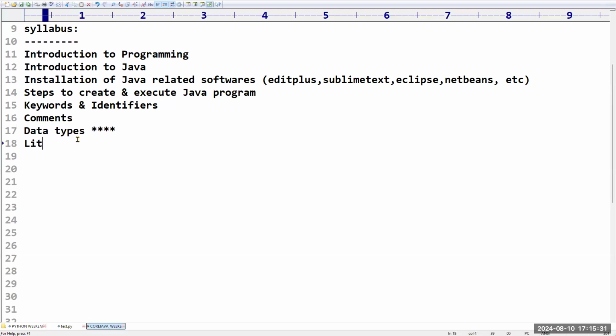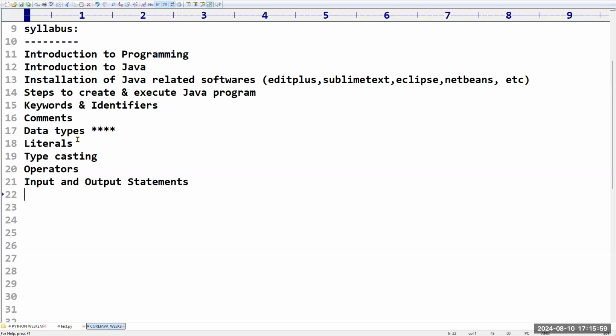Next, and after that, there are some topics with the name literals, like constants, typecasting, converting one type of data to another type of data. What are the various operators available in Java? What are the various input and output statements available? What are the various input statements available? What are the various output statements available?